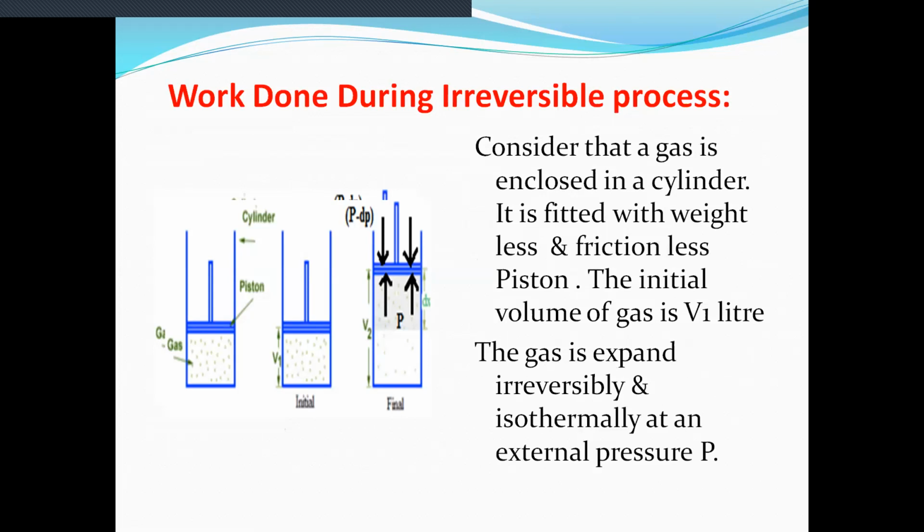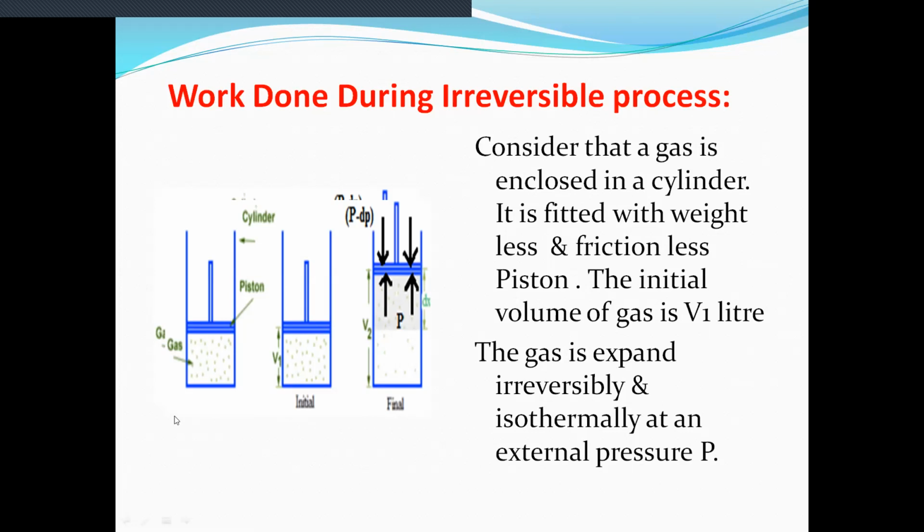That expression we have already obtained in 12th standard. To obtain the expression for work done in an irreversible process, consider that a gas is enclosed in a cylinder.